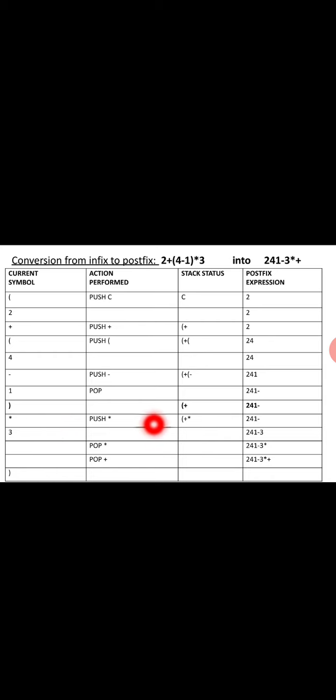Then once again you get 3, and 3 is put into the postfix expression. Finally star is popped and put into the postfix expression, then plus is popped and put into the postfix expression. Then the close bracket is there, and finally we remove this and get the postfix expression. This is the way we convert infix to postfix. One more thing: sometimes you get plus and minus together. In that case, if plus is in the stack first, we pop the plus first. This is the way we convert infix to postfix.